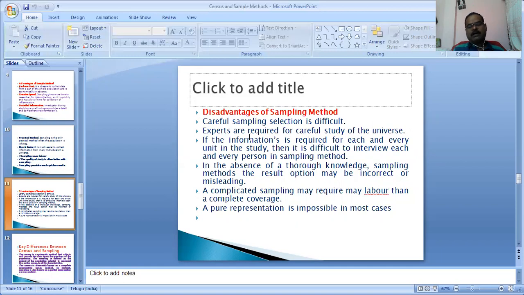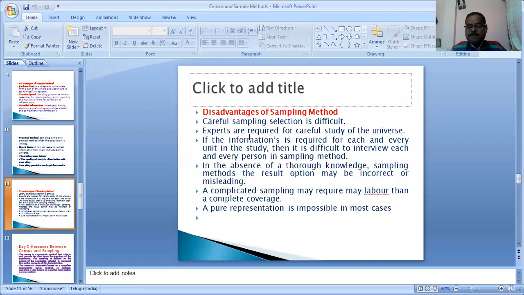Whatever it may be, the sample method is a very reliable method. What are the essentials of the sample method? The essential is drawing inference about the parent population.